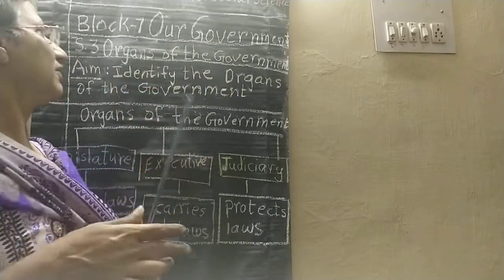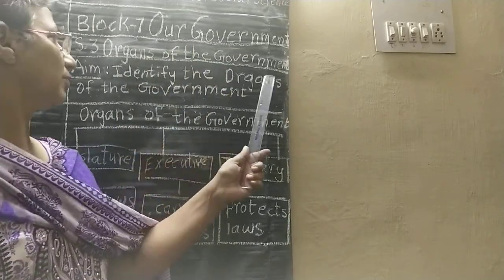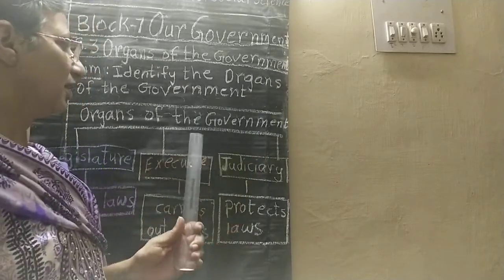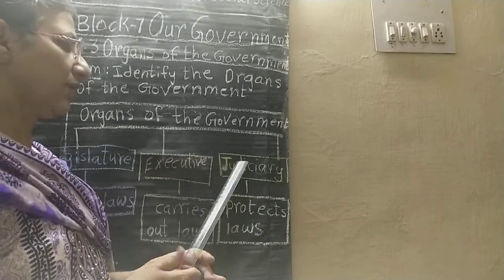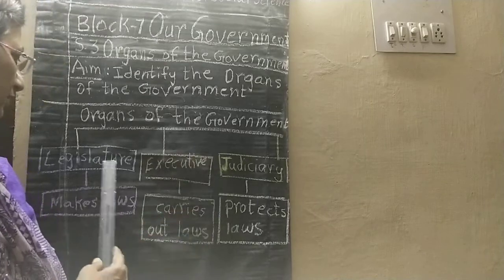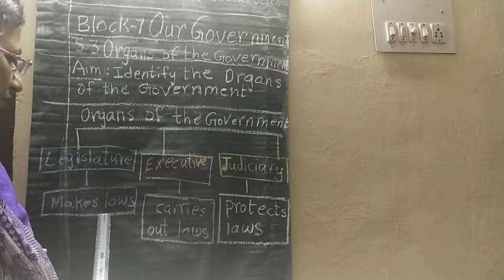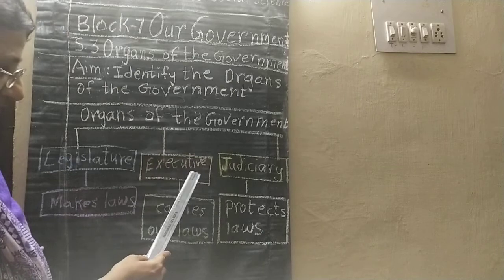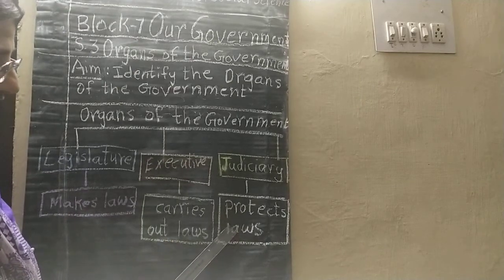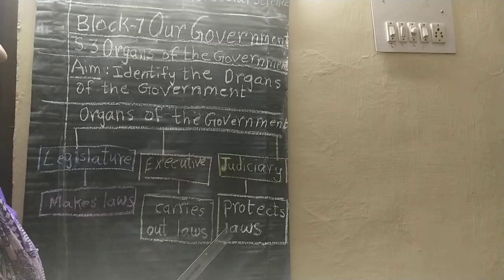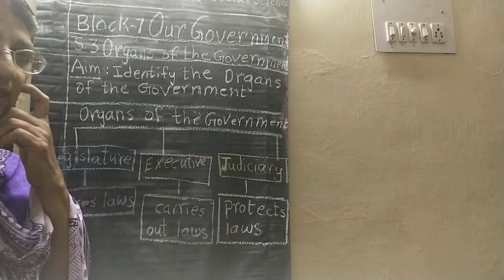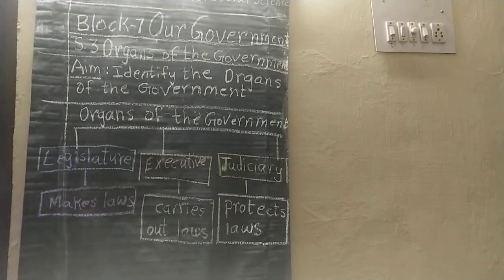Now previously we have learnt about organs of the government, how the government functions and how it looks after our country. For example, the organs of the government: the Legislature makes the laws, the Executive carries out laws, and the Judiciary protects laws. Okay, this is all from the previous class which I have explained.